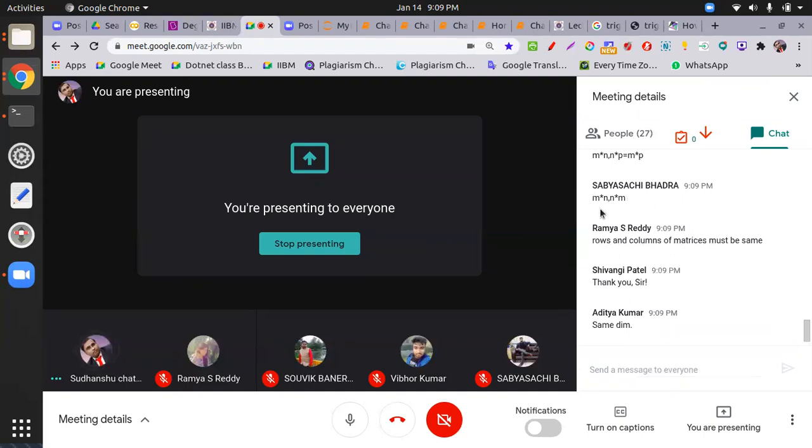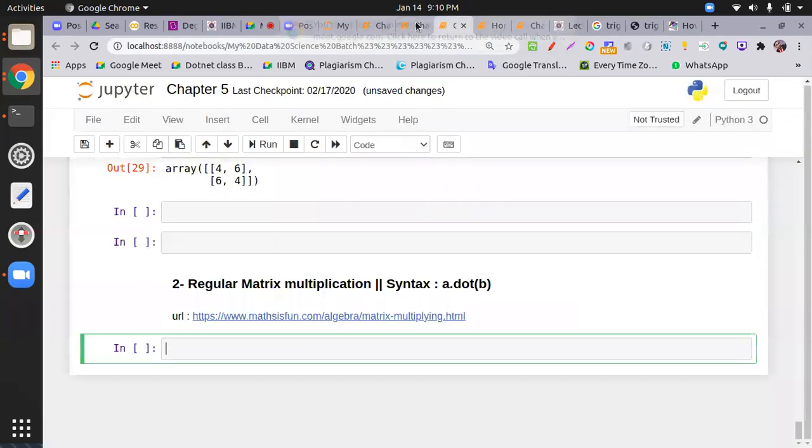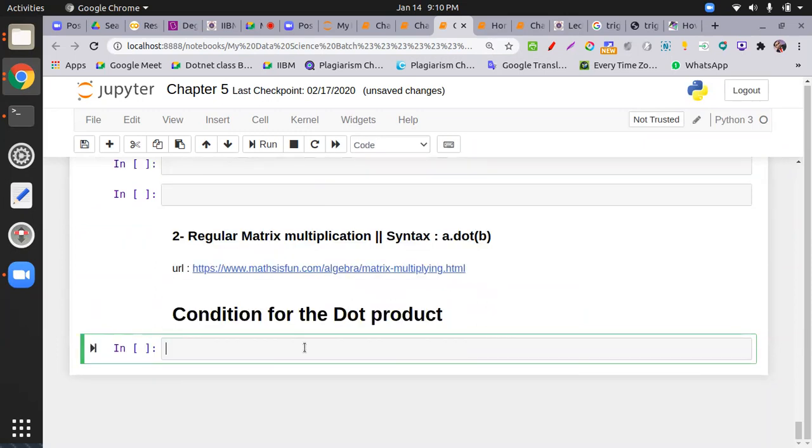Not the same dimension. Sorry, there is a different way. I just put the dot product over here. Yes, so the condition for the dot product. Maybe you are saying the correct way. Okay, so what is the dot product?